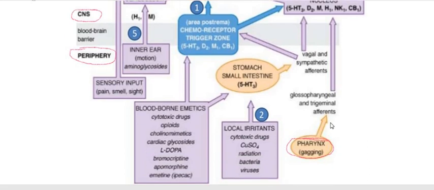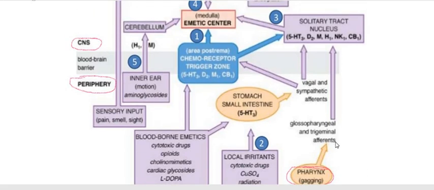This is through the pharynx, through the efferent neuron or sensory neuron, that is the glossopharyngeal and trigeminal. So they are going to finally induce the receptor present on the solitary tract nucleus. This solitary tract nucleus is present in the central nervous system. Emetic center is also present in the central nervous system.